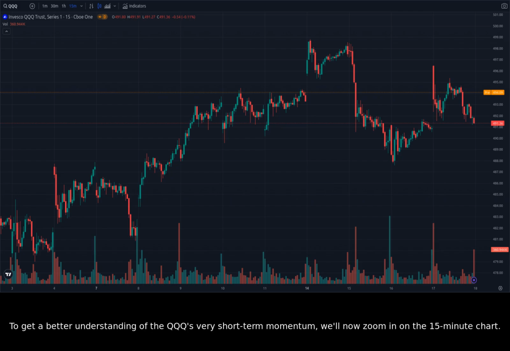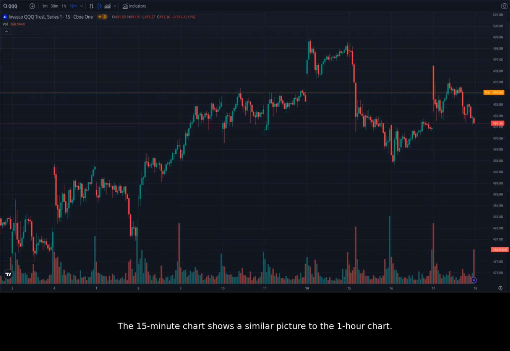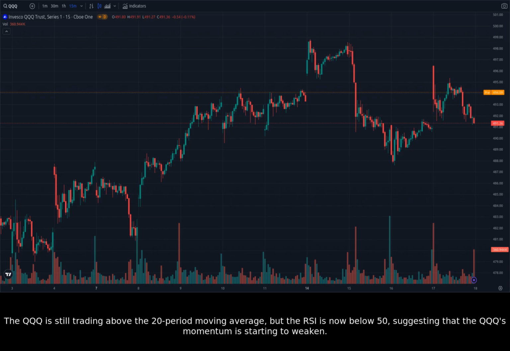To get a better understanding of the QQQ's very short-term momentum, we'll now zoom in on the 15-minute chart. The 15-minute chart shows a similar picture to the 1-hour chart. The QQQ has been consolidating in recent hours, with the price action moving sideways. The QQQ is still trading above the 20-period moving average, but the RSI is now below 50, suggesting that the QQQ's momentum is starting to weaken.